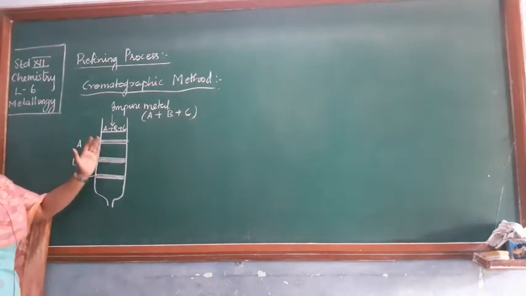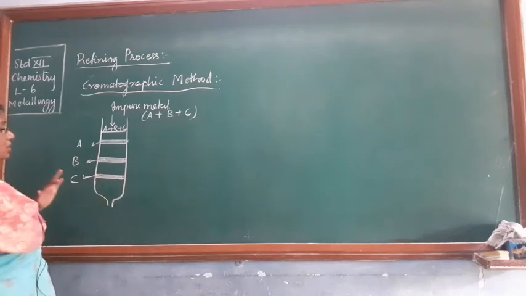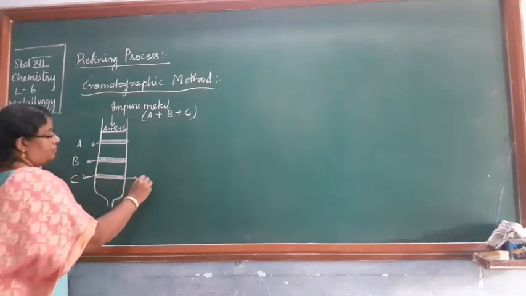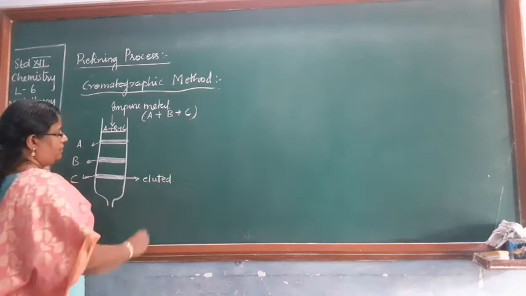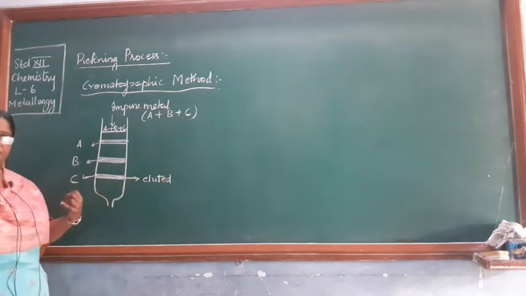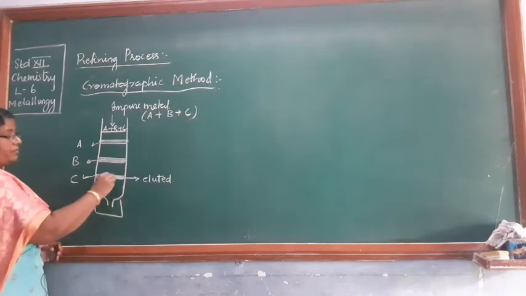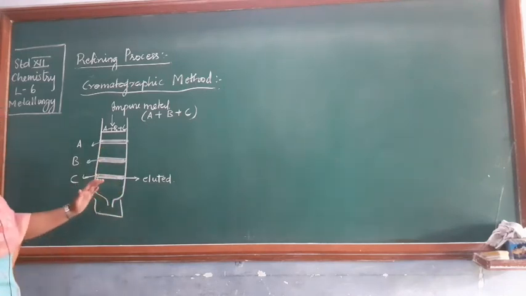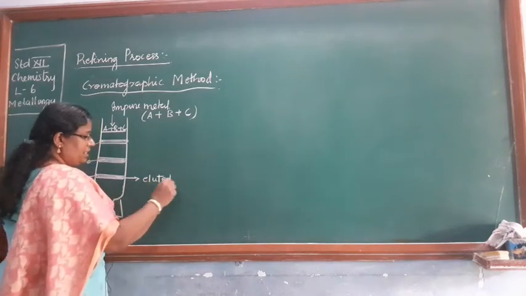And each of these components you have to obtain, no? So the process is called elution. We say it can be extracted from the column or the adsorbent with the help of an eluent.